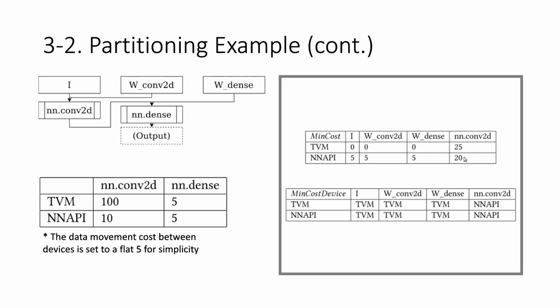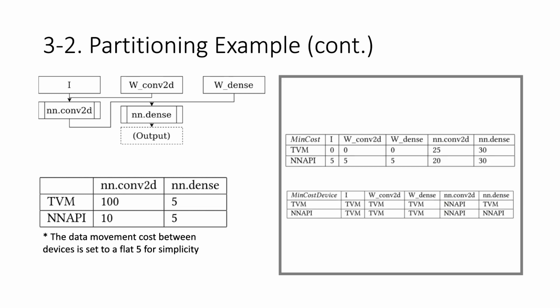And for 20, the cost to produce the result of convolution 2D on an API, it's actually quite similar, except that we don't move the data from an API to TVM. So that's 20 and 25 here. So the main cost device, we set both of them to an API because in both cases, the computation is performed on an API. So for the next step, we visit the dense operator.